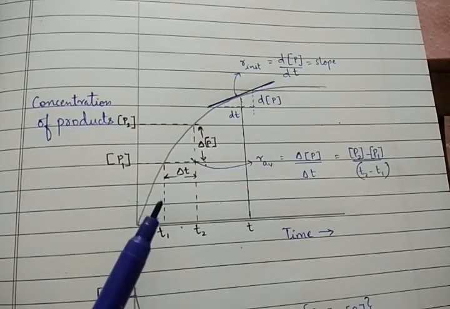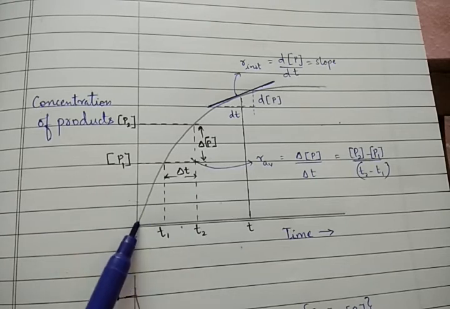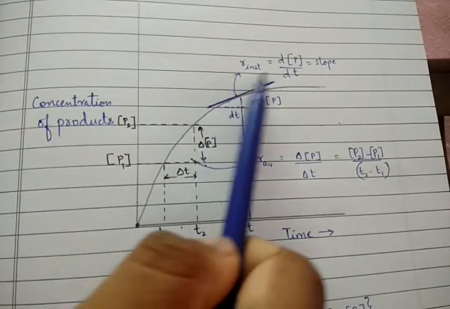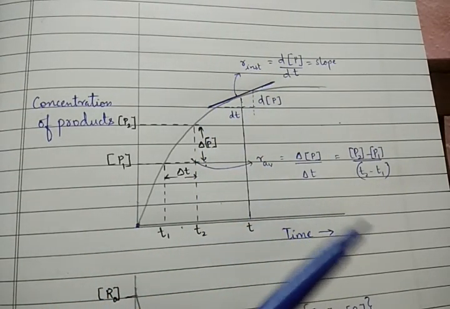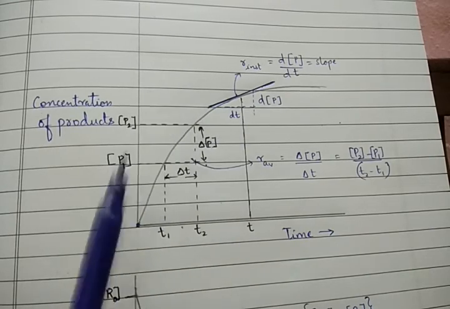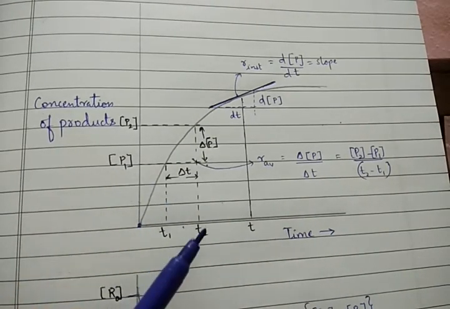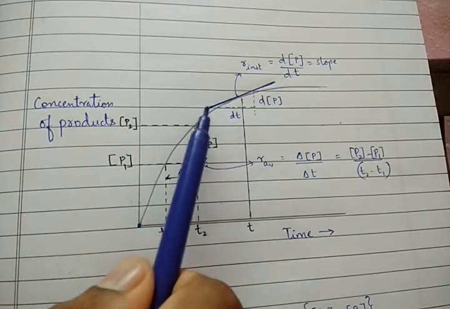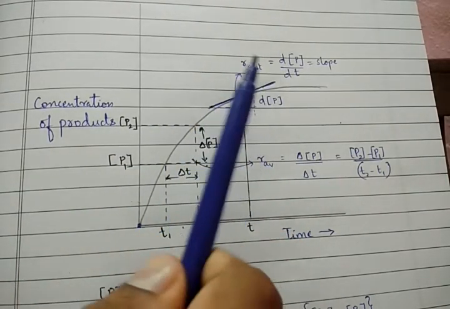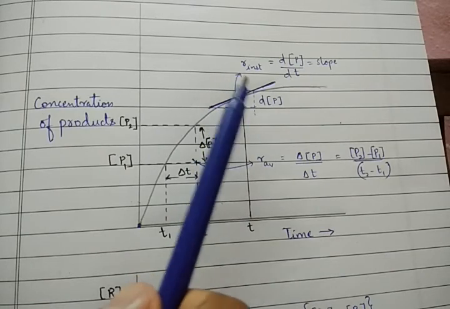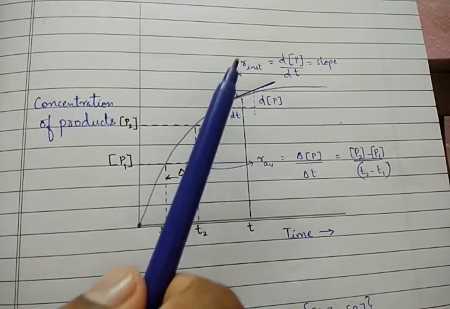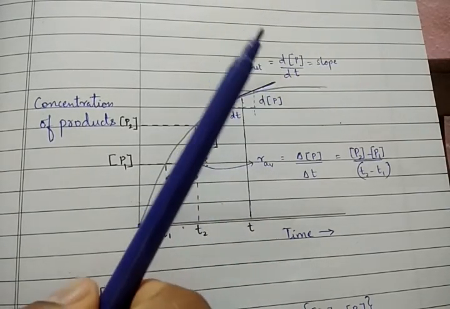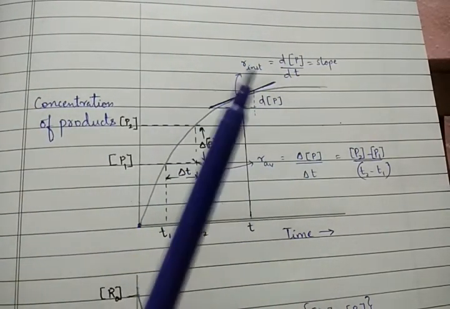The product starts to form from zero time, reaches a maximum, and then becomes parallel to the time axis. At time T1 there is product P1 and at time T2 there will be product P2. A slope occurs there, and that will be the instantaneous rate of reaction, the amount of reaction that can occur in the tiniest time period. We will discuss it later.